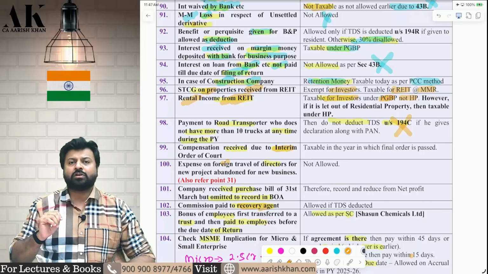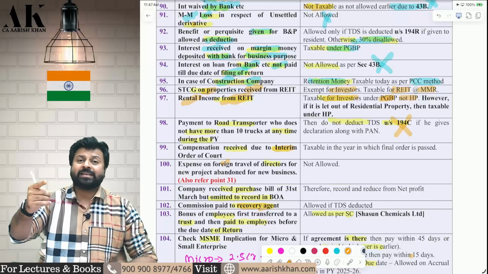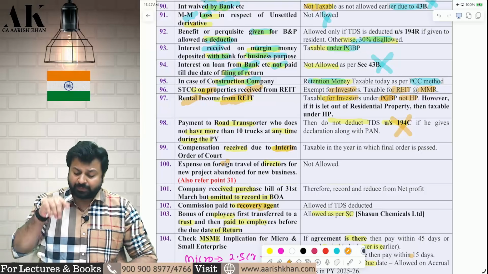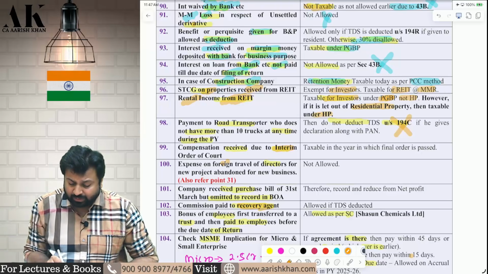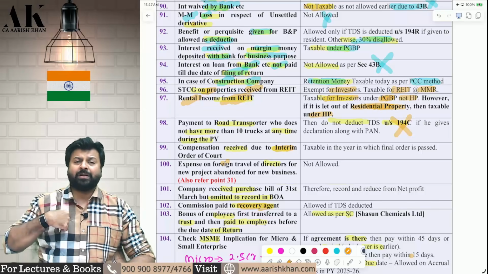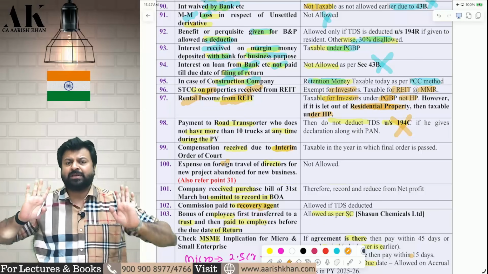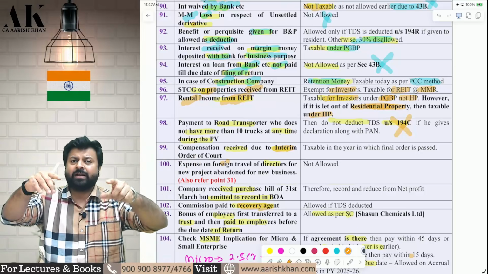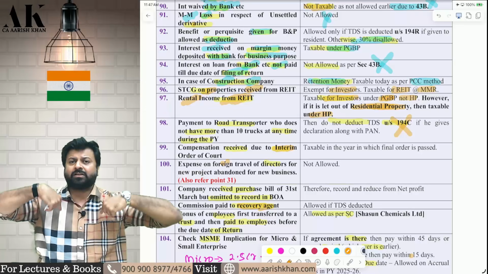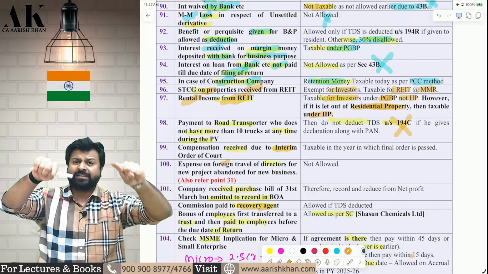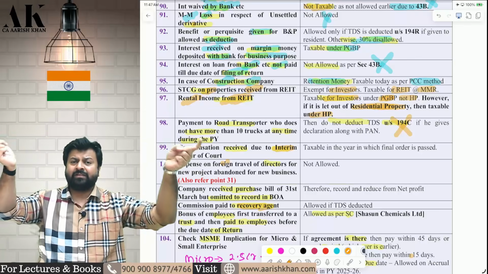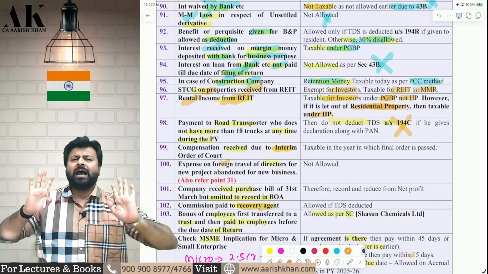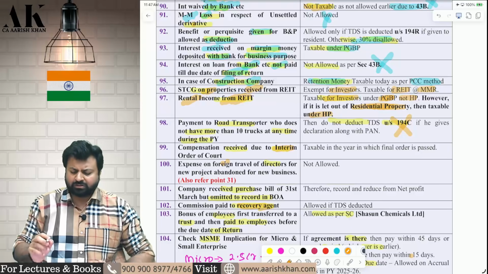But after Finance Act 2024, you need to be very careful. This rental will be taxable in the hands of the investor under house property if it is a residential property. If it is a commercial property, then it is PGBP. So if the business trust is investing in properties and earning some rental, it is exempt in the hands of the business trust, and in the hands of the investor it depends upon which property. Commercial property, then PGBP. Residential property, because letting out of a residential property is deemed to be house property always as per the Finance Act 2024 amendment.